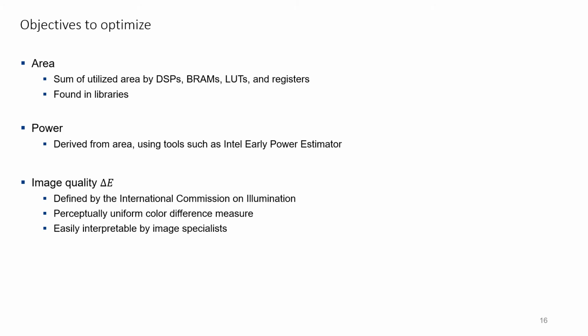For the objectives we want to optimize, we need to consider the hardware utilization such as area and power, and the image quality. The area is computed as the sum of the utilized DSPs, BRAMs, LUTs, and registers for which the values can be found in libraries. The power is then derived from the area using tools such as the Intel Early Power Estimator. For the image quality, we choose to use the delta E value defined as a perceptually uniform color difference measured by the International Commission on Illumination and is easy to interpret for image color specialists.